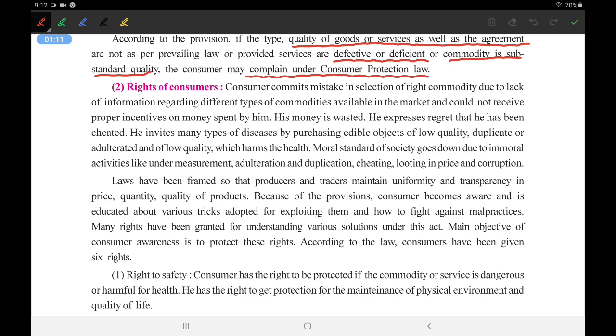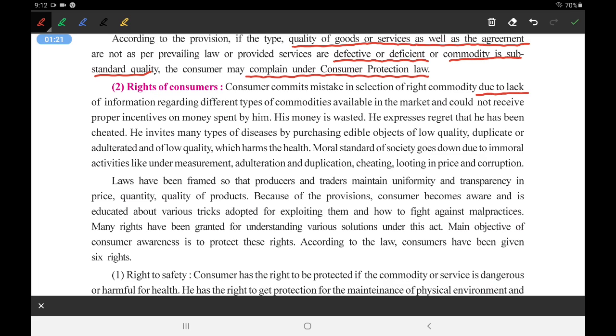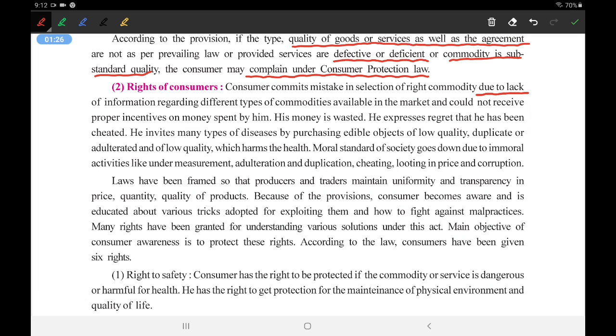Consumers commit mistakes in selecting the right commodities due to lack of information. They don't have proper information, and that's why they make mistakes. Due to the availability of different commodities in the market, and as he doesn't have proper information, his money is wasted many a time. He expresses regret that he has been cheated. Sometimes he also feels that he has been cheated.